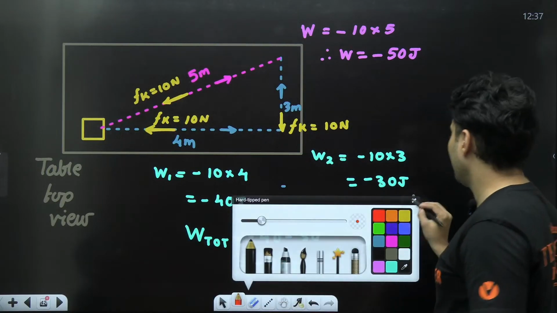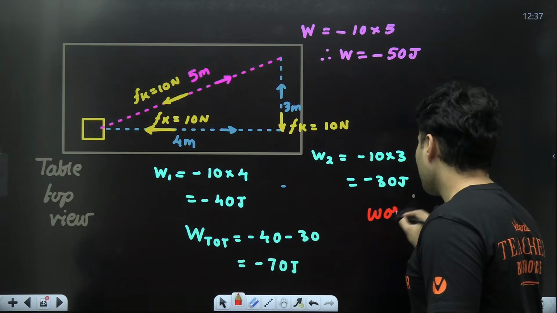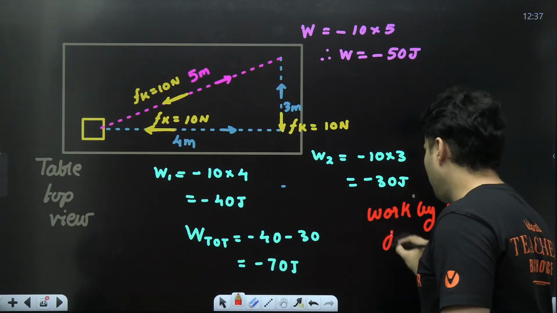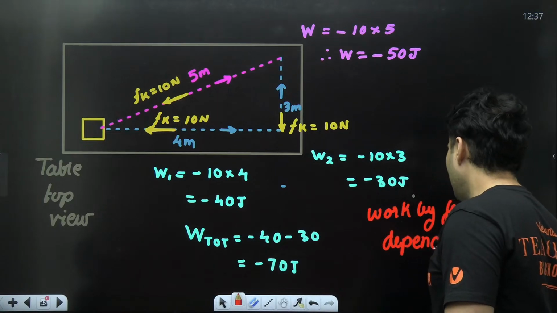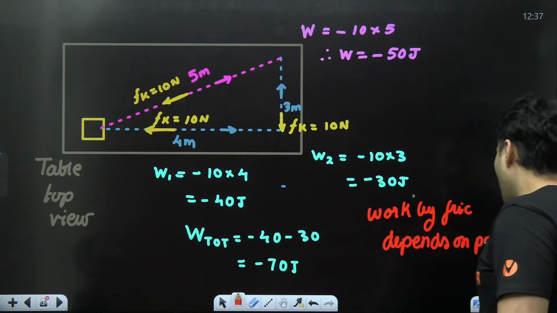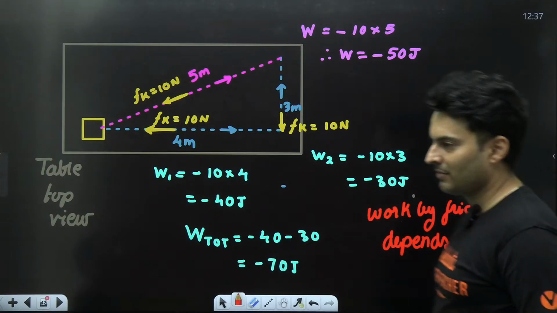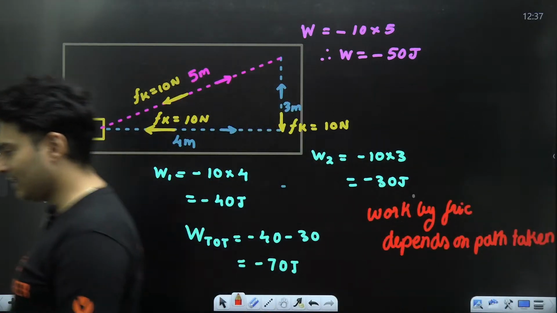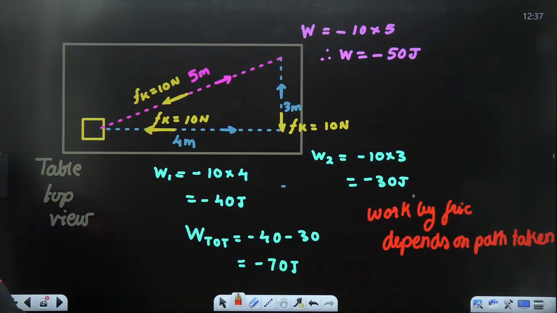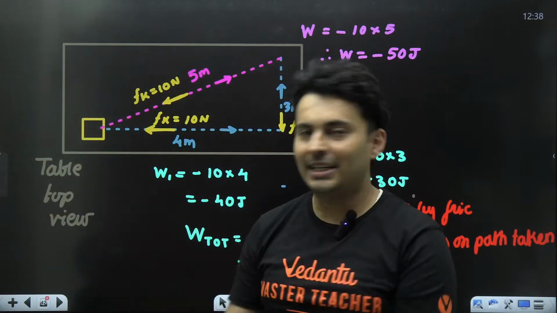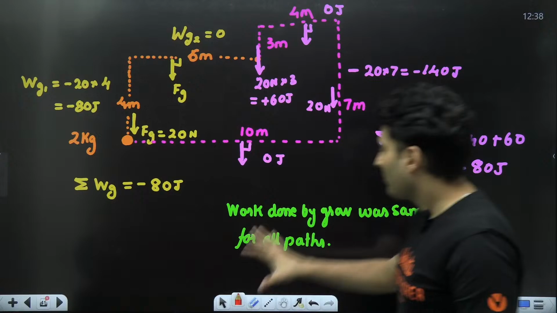So now, what do you see? The work by your friction depends on the path which has been taken. Is that clear? So naturally, we have now two different categories of forces.